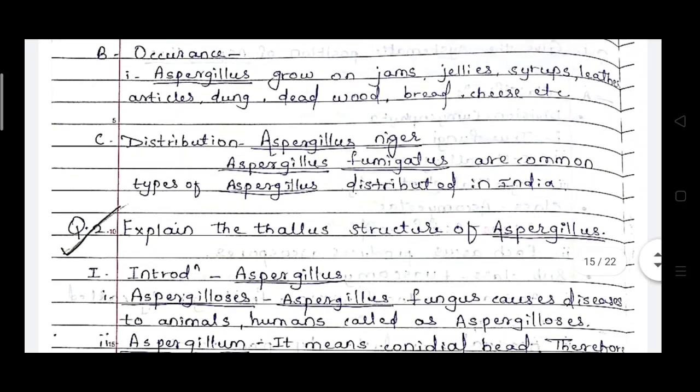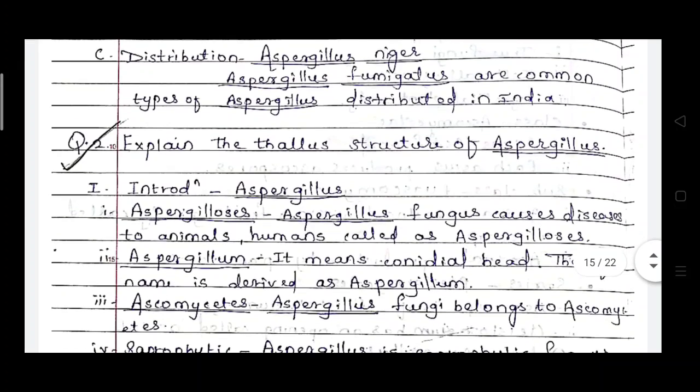The mostly distributed species in Aspergillus is Aspergillus niger, and another common species of Aspergillus is Aspergillus fumigatus. In India, these two common species, Aspergillus niger and Aspergillus fumigatus, are mostly distributed all over India.